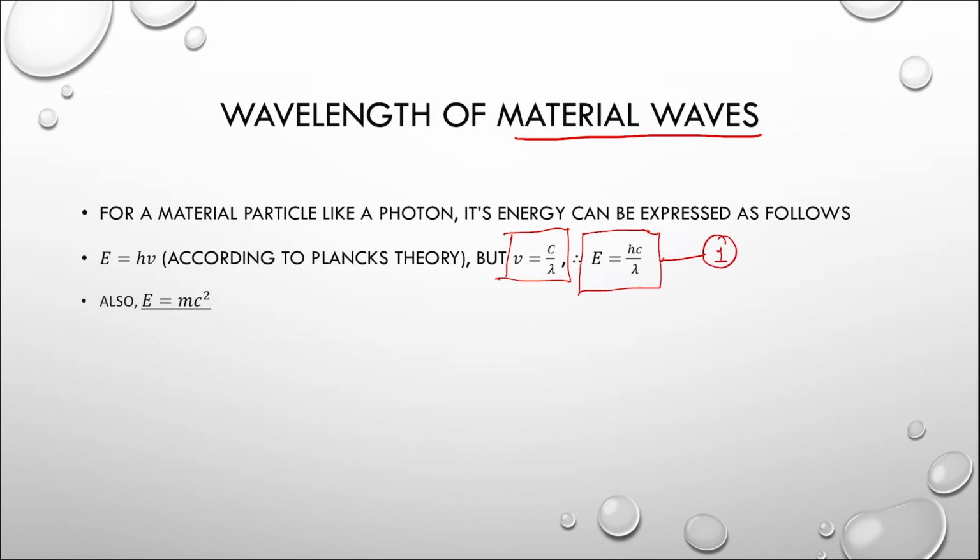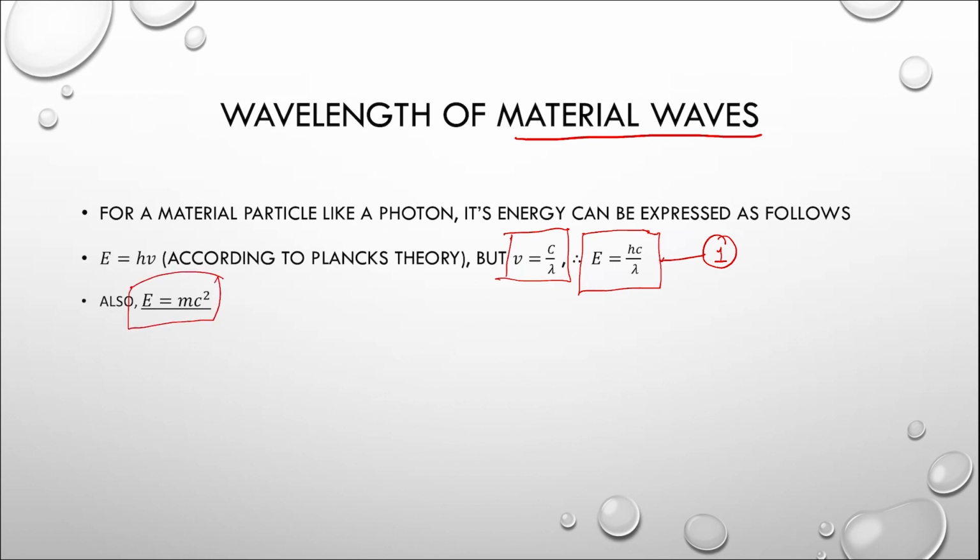According to the famous Einstein's equation, the energy of any material particle can be expressed as E is equal to mc square. Since we are talking about a photon which travels at the speed of light, here the velocity c is the velocity of light. For any other particle which is traveling with velocity v, I can write the same equation as mv square.